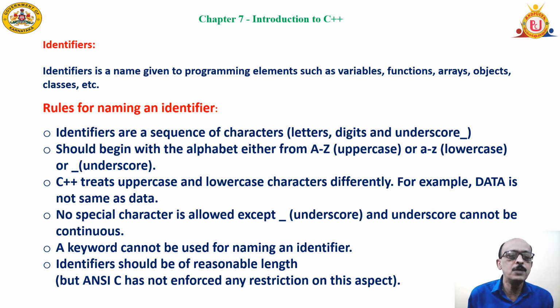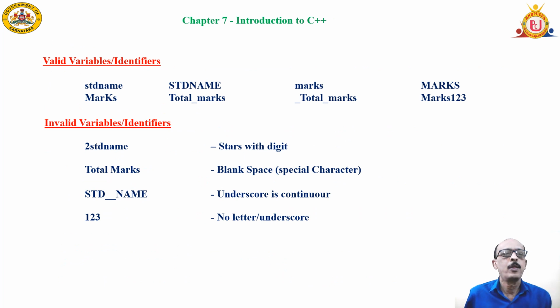Keywords or the reserved words which are present in the compiler or in the language should not be used as variables. But of course, there are certain compilers that have some limitations on the number of characters in a particular variable. But let us not worry about that for the time being, because we can have any number of characters in a variable or an identifier.